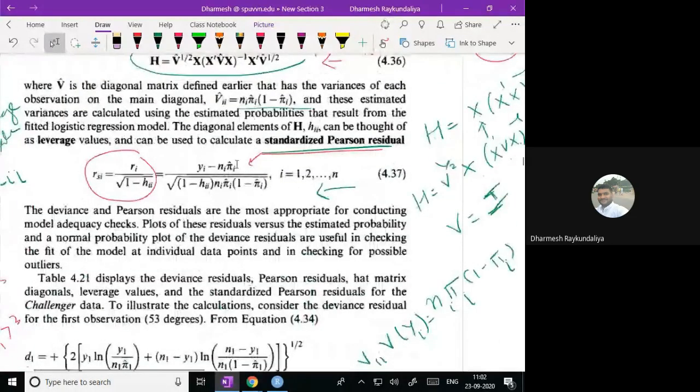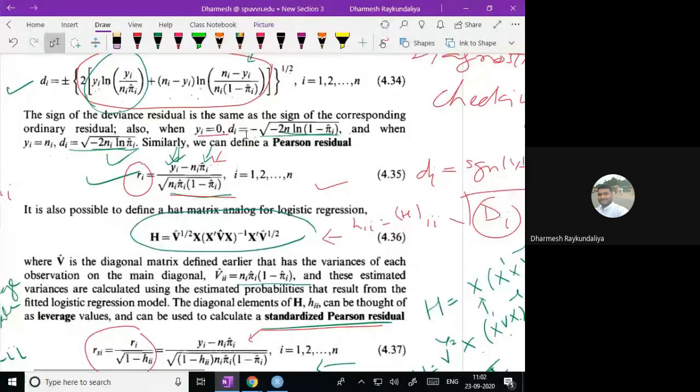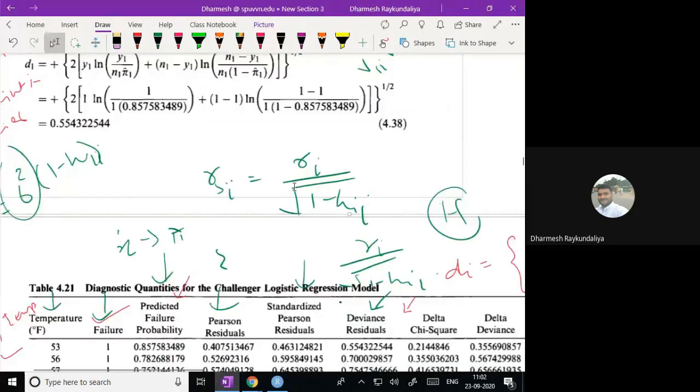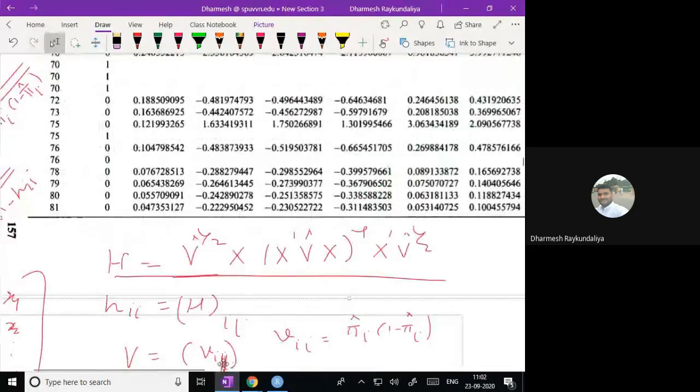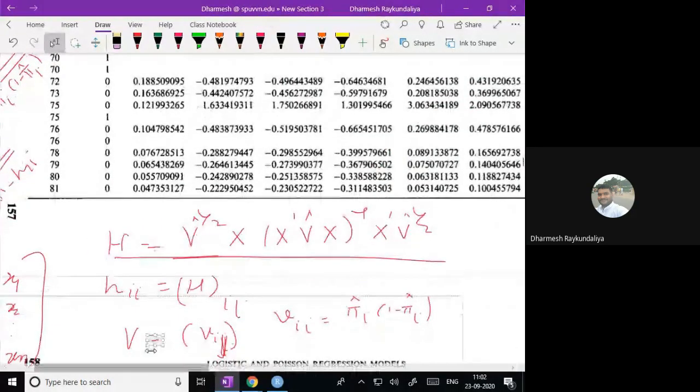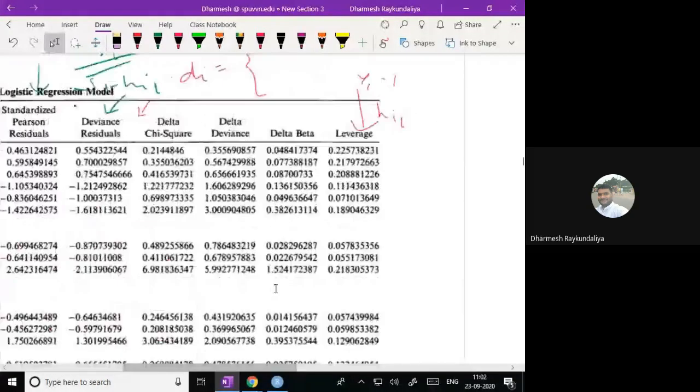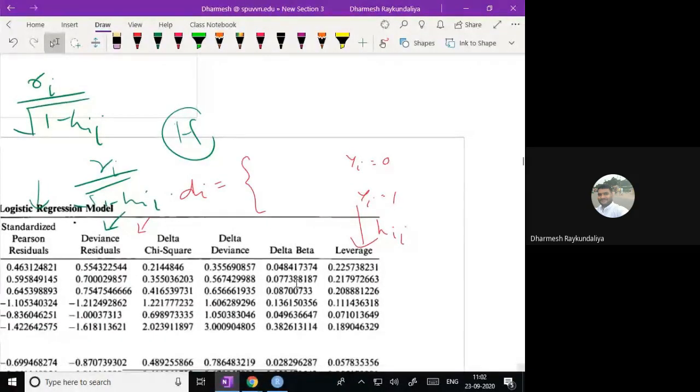The form is already given to you. When you take Yi equal to 0, it is minus square root of minus 2 ln (1 minus pi i cap).